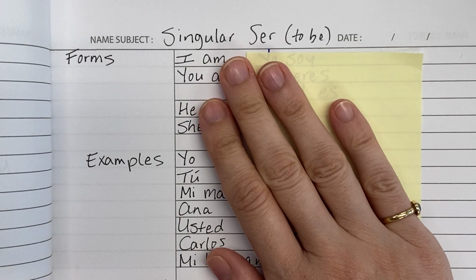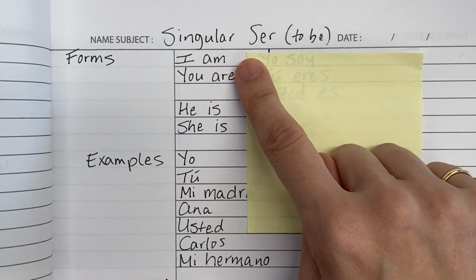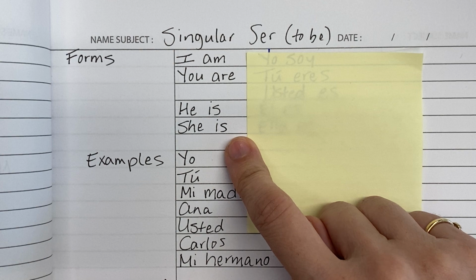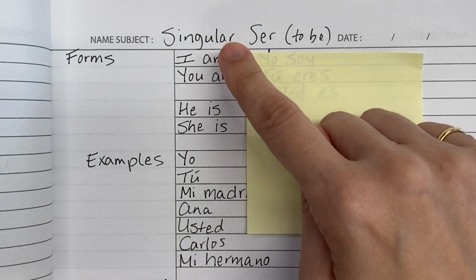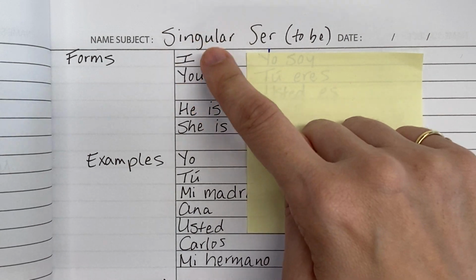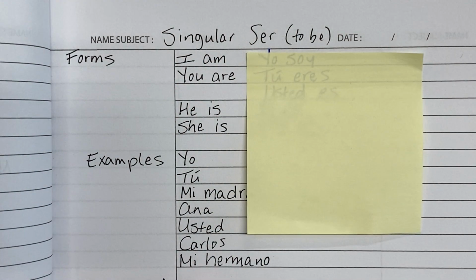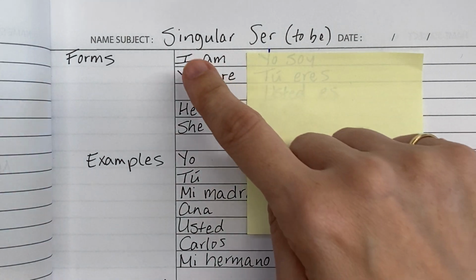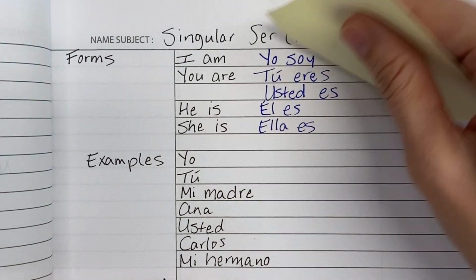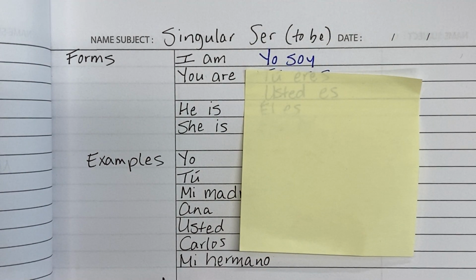The forms of ser. So in English, the forms of to be: I am, you are, he is, or she is. Notice that we use a different form, am, are, is, depending on the subject. If it's I, you, he, or she, right? We use am, are, or is. We do the same thing in Spanish. We use a different form of the verb depending on the subject. So for I, yo soy.